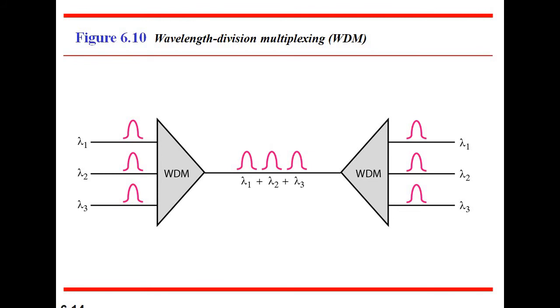If we want to travel light signals from one location to another, then we have to use fiber optic cables, which are used as a transmission medium in wavelength division multiplexing.